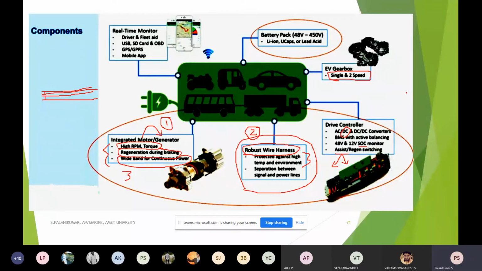For the same power requirement, I want to divide the power into two different components: speed and torque. Suppose if I want more speed, definitely torque has to be reduced. Or at the initial standstill position of the vehicle, I need more torque in order to overcome the moment of inertia of the vehicle. I need very high torque, and at that time speed can be very, very less only.